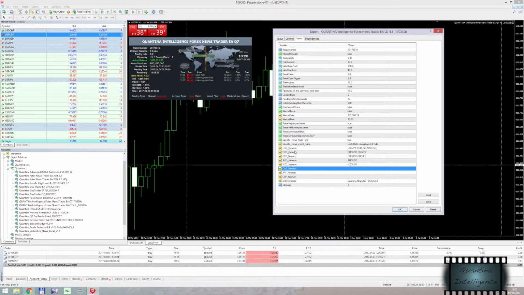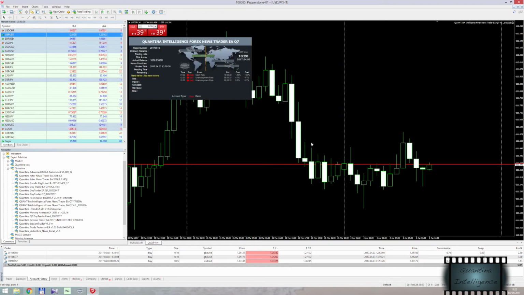But at the same time, there is a US news, Canadian unemployment rate. So EA will try to open new trades on those three currency pairs. That's it. Click OK. Perfect. It's working as it has to work.